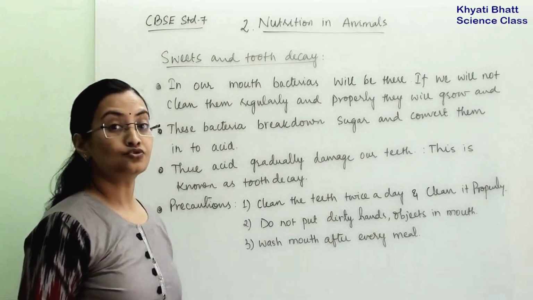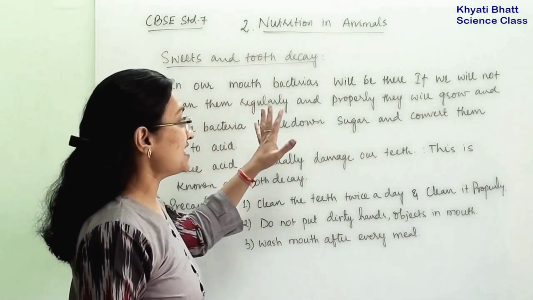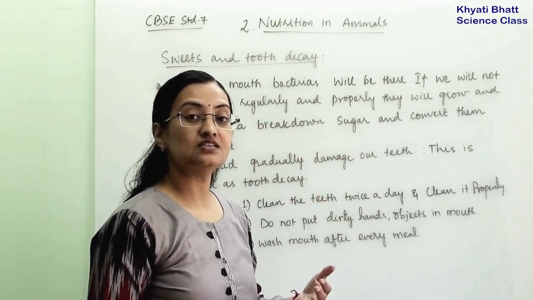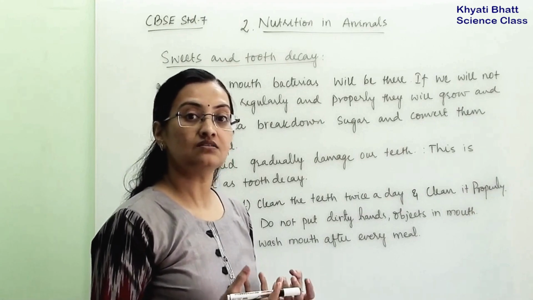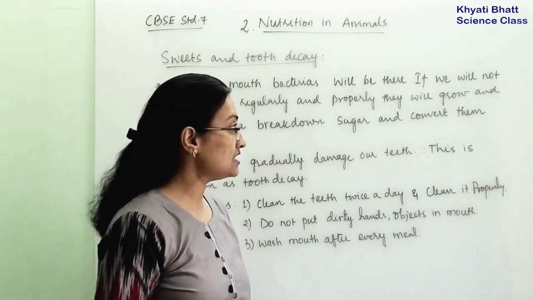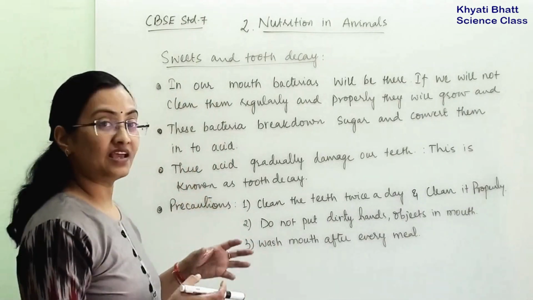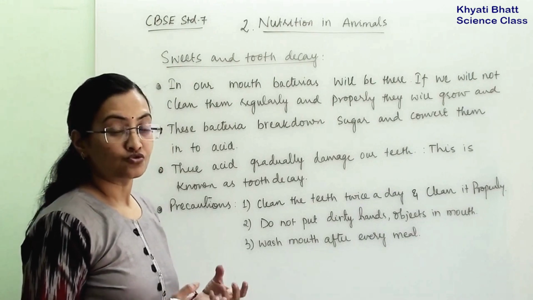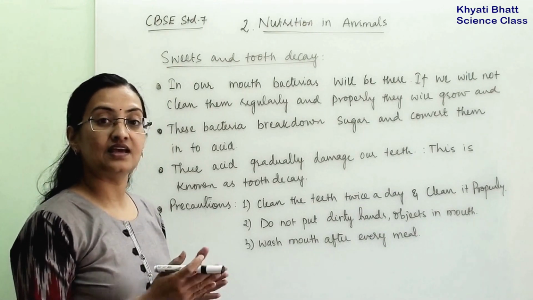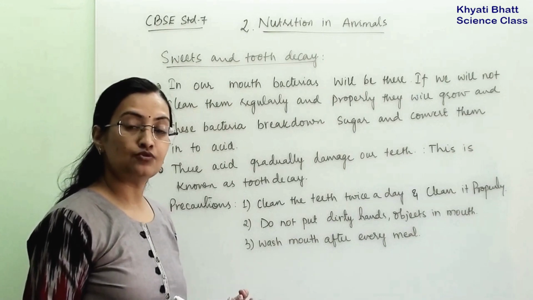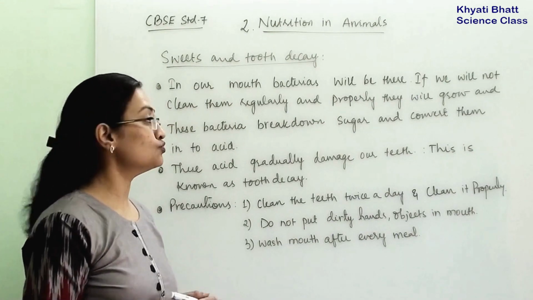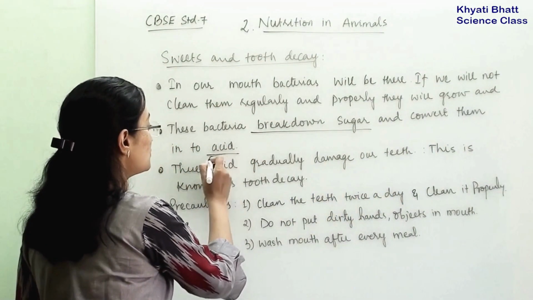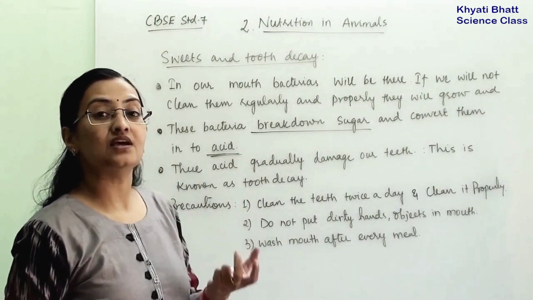Now, sweets and tooth decay. In our mouth, bacteria will be there. If we are not cleaning our mouth and teeth properly, then these bacteria will grow and start living in our gums and in our teeth. They will survive on the food particles stuck between the teeth. They will eat these food particles, and whatever sugar is in the food particles, they will break down and convert into acid. Now this acid will be there on our teeth.